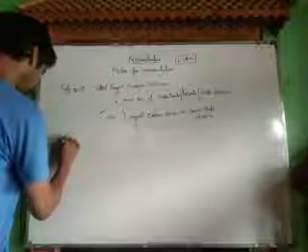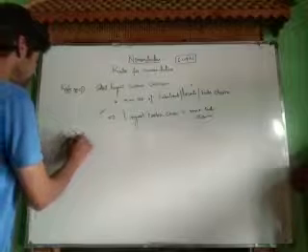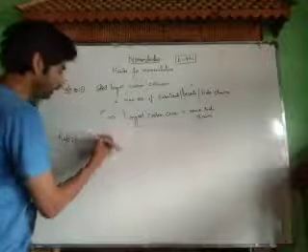Rule number two, numbering of the chain. Now we have selected the longest possible chain. In rule number two, we will discuss how to number the longest possible chain. Why do we number the chain?